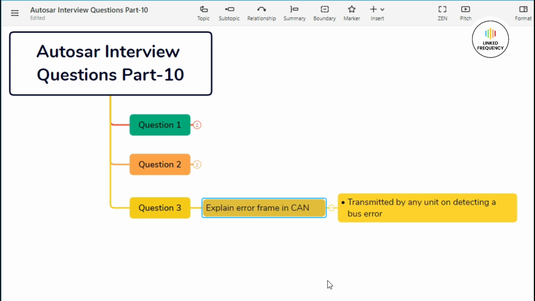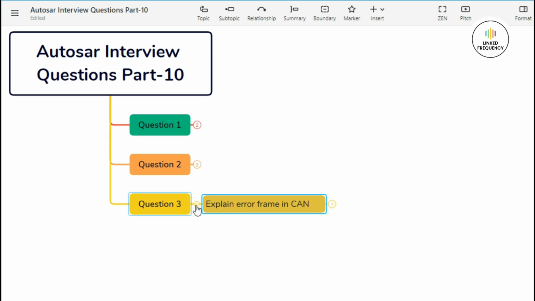When an error frame is transmitted, it has higher priority than the other types of frames in the CAN protocol. This priority ensures that the error conditions are communicated and given immediate action by all the nodes on the bus. Upon receiving an error frame, all the nodes on the bus monitor the bus state and perform error handling procedures. These procedures typically involve error logging, error counter incrementing, and error recovery mechanisms depending on the severity of the error. So this was a short detail about error frames in CAN.